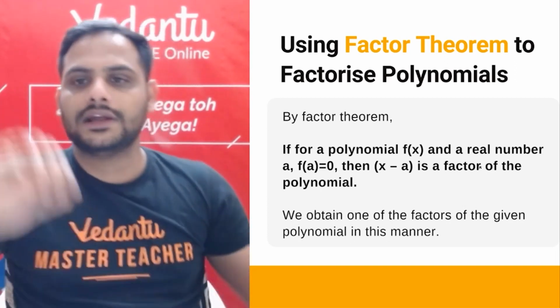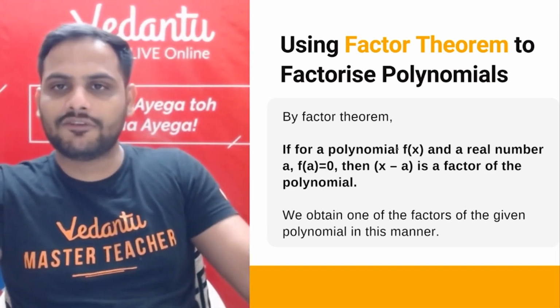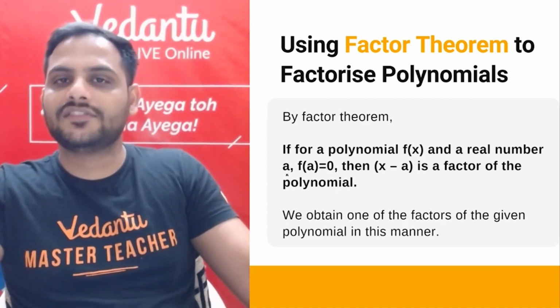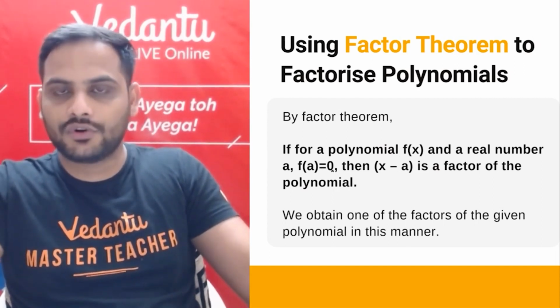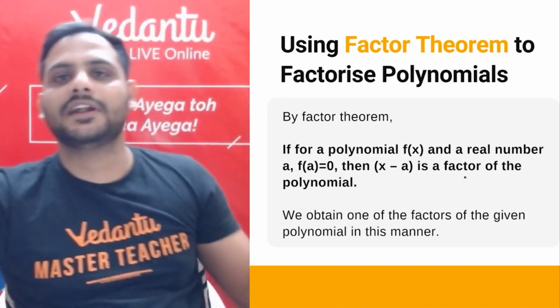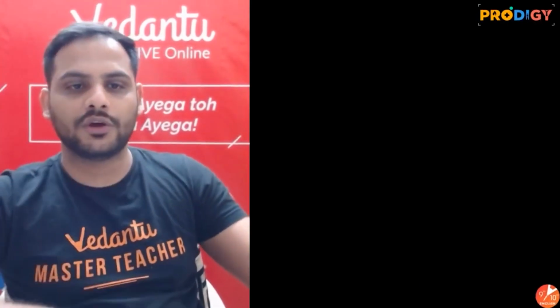All of us know that if we have a polynomial f(x) and a real number, let's say a, if f of a is equal to 0, then x minus a will be a factor. In the factor theorem we have studied, let me tell you how we got this.